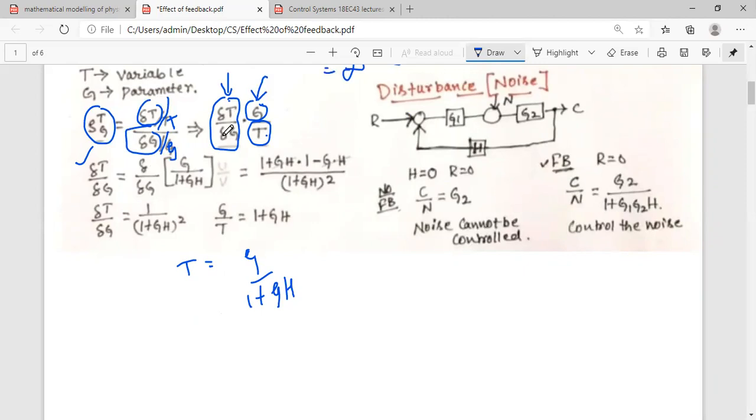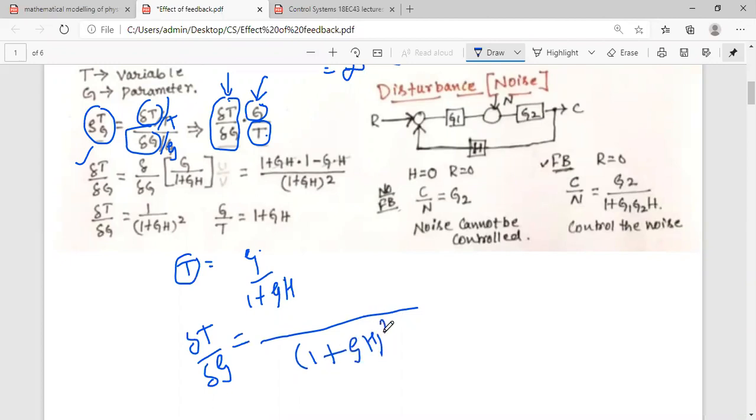This is nothing but dou by dou, the partial derivative. So differentiate this T with respect to G. The LHS will be dou T by dou G. G is present in both the numerator and the denominator, so we have to apply the U by V form for differentiation, and the denominator is V square, 1 plus GH whole square.